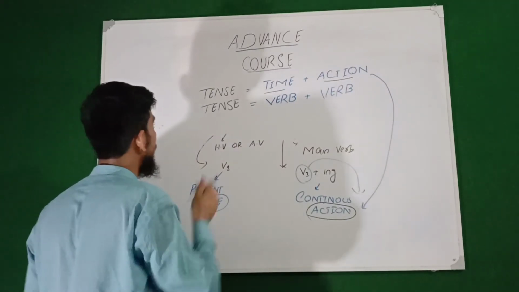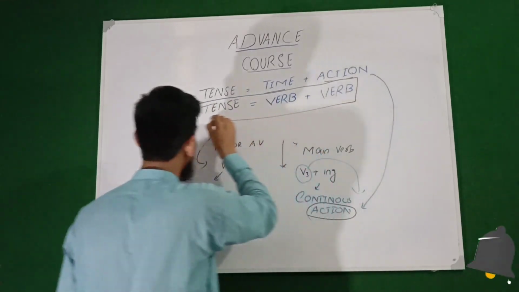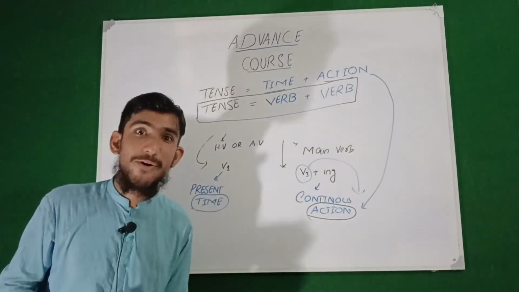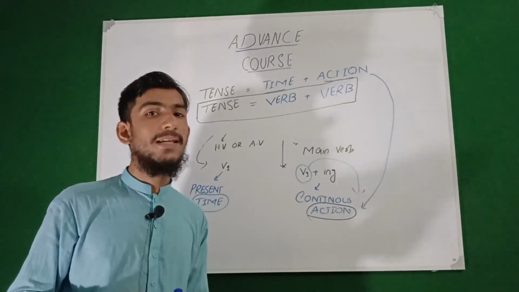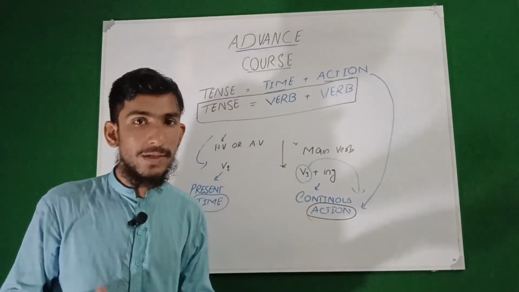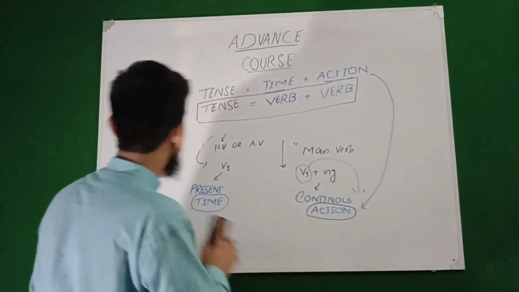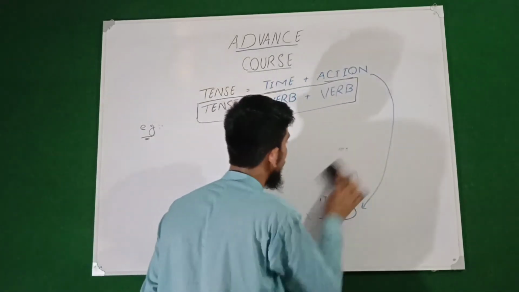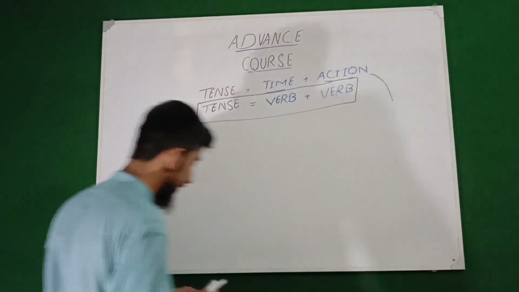So now we conclude that tense is basically a verb. Are you shocked? I'm pretty sure you are shocked because you didn't know what the tense is, and now you will be able to know after watching this video that tense is basically a verb. Now we will be defining what the tense is. According to grammarians, tense is basically a verb.